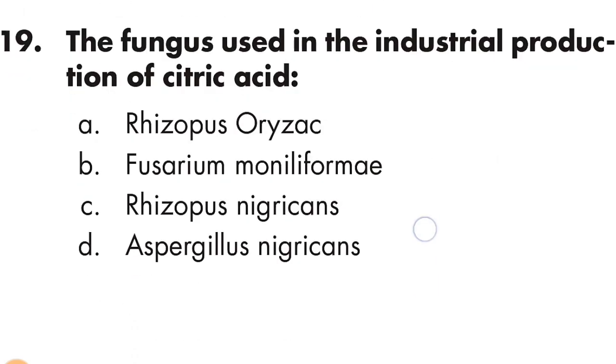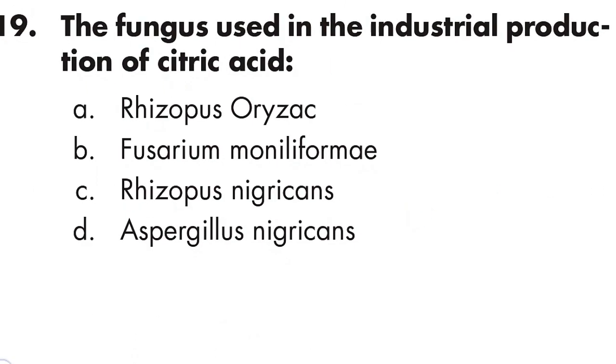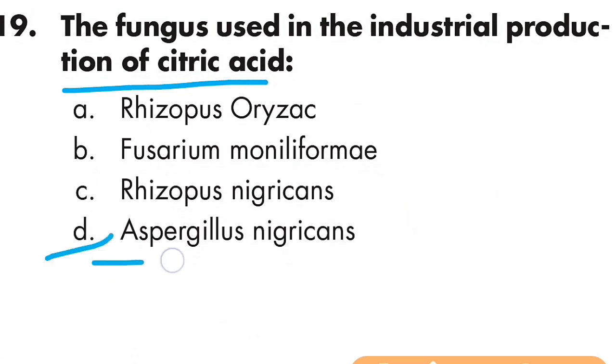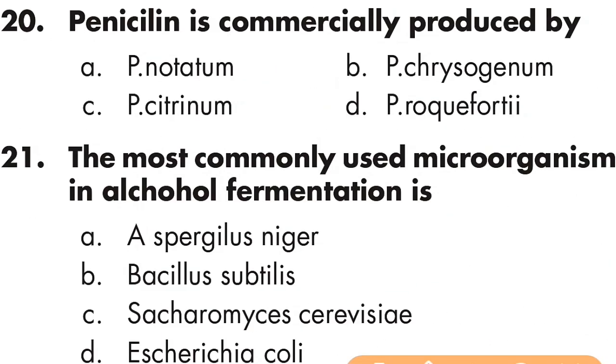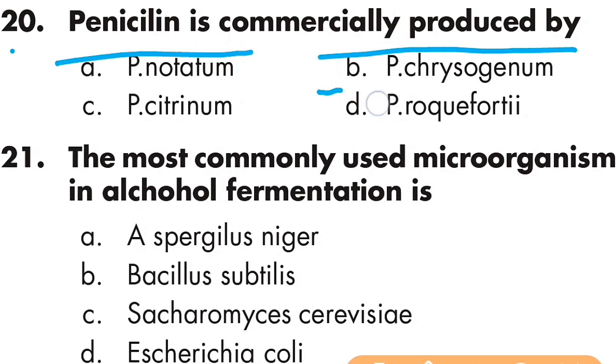Question number 19: the fungus used in the industrial production of citric acid is Aspergillus niger. Option D is right. Question number 20: penicillin is commercially produced by P. chrysogenum.